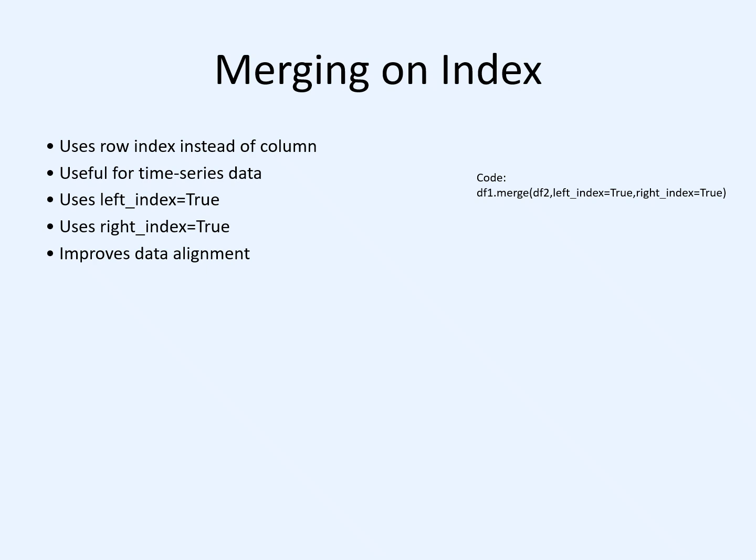For example, one dataset may contain daily stock prices and another dataset may contain daily market information. Both can be combined based on the date index. Merging on index improves data alignment and helps create a well-structured dataset for further analysis and machine learning applications.